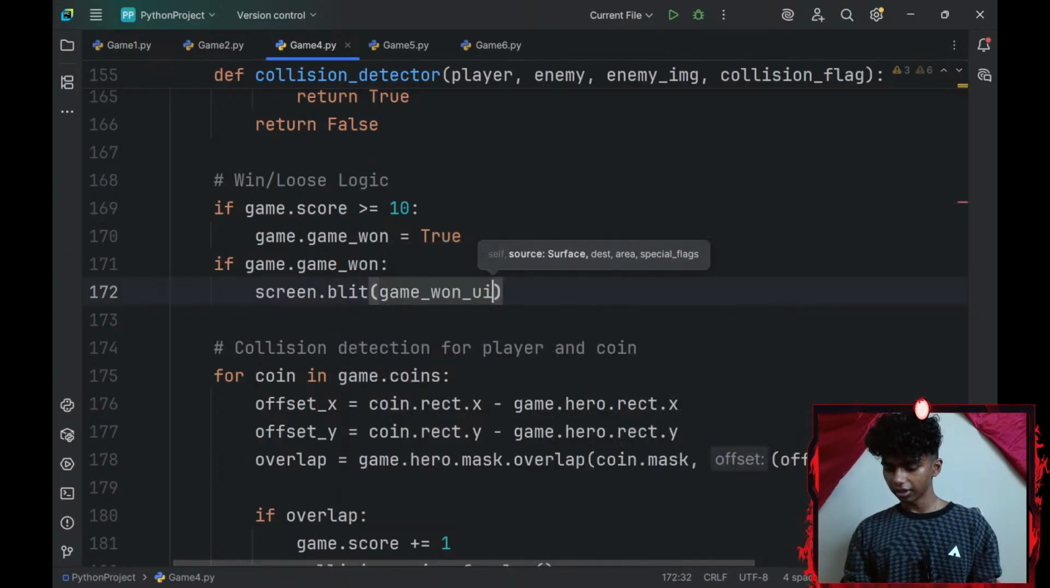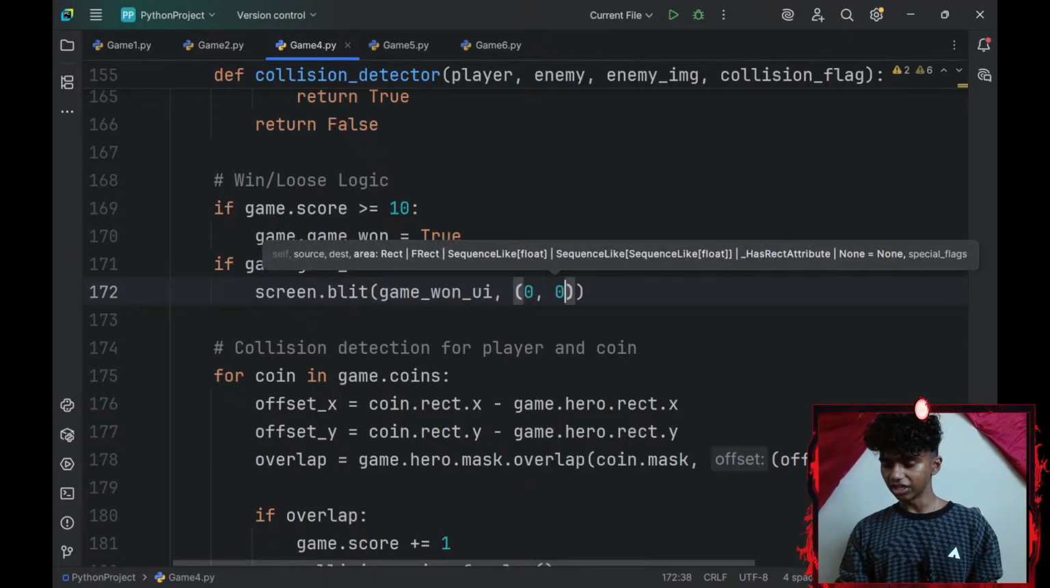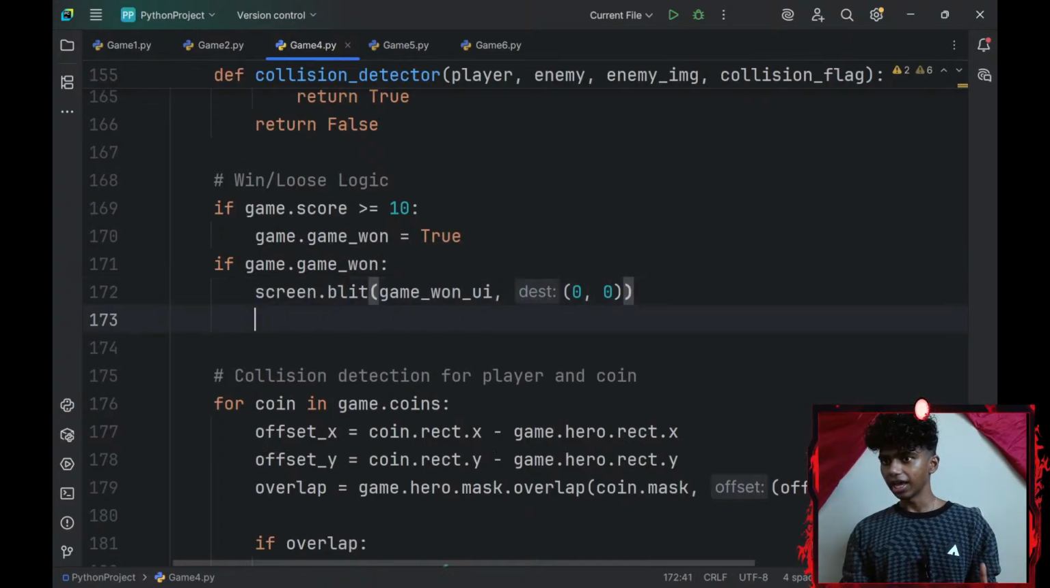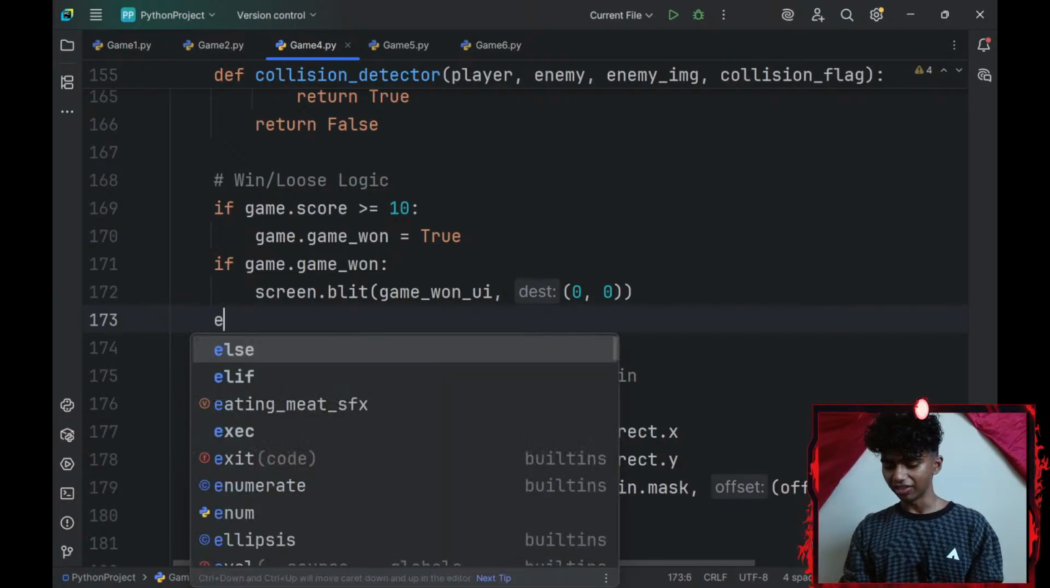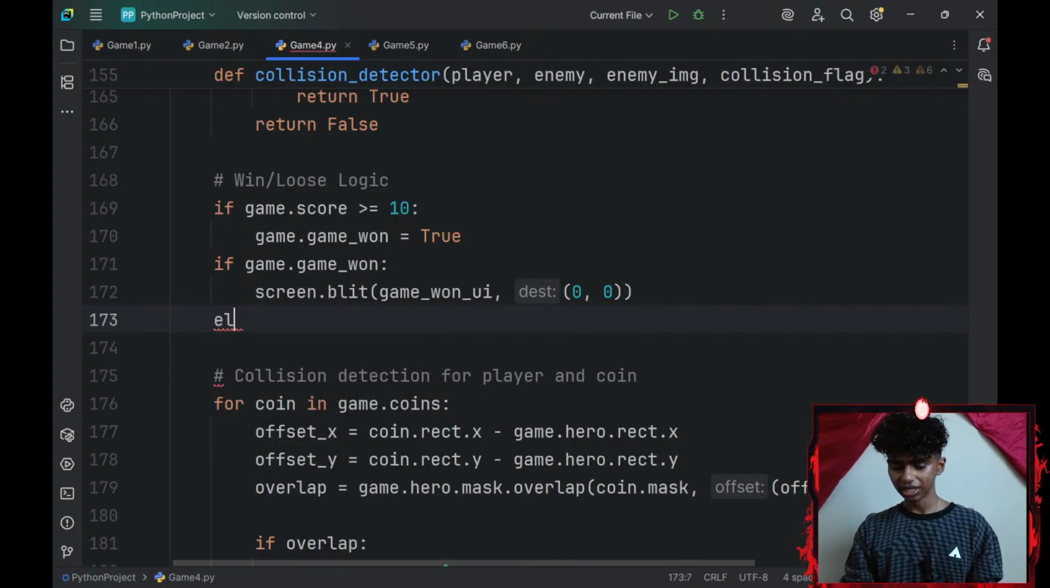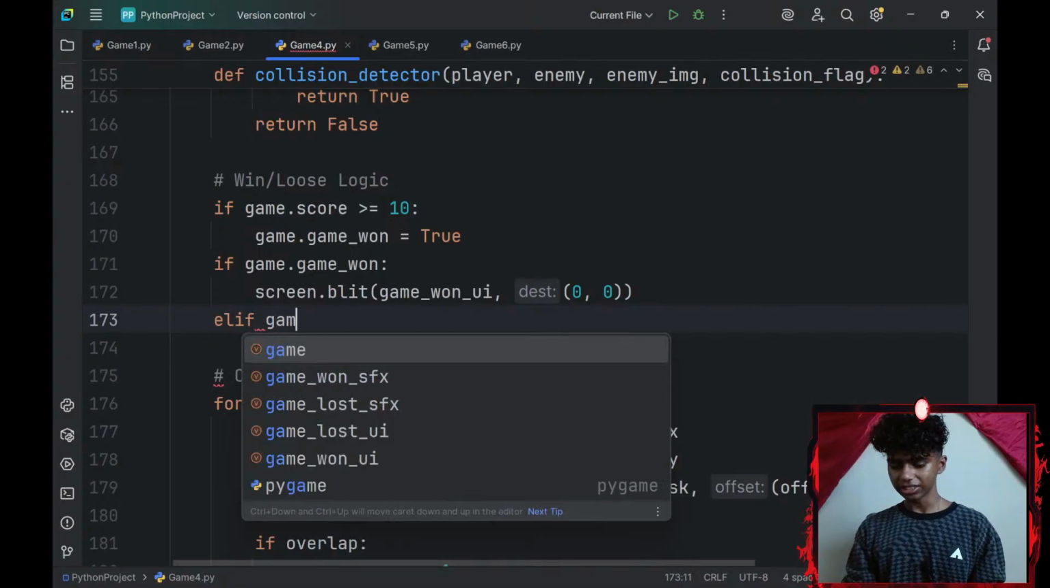There we go, at the given dest of 0 and 0. And then I will be adding text to my screen as well. I'll do that later though. Let me just add the basic logic to check if it works. And then I'll go with an else if